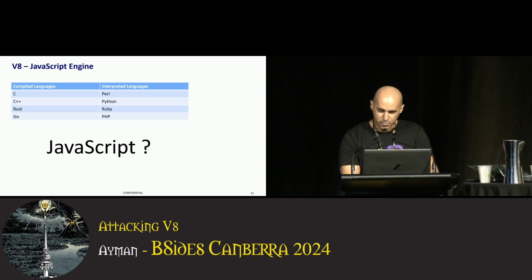It looks like an interpreted language, right? We do not compile it into a binary executable as we do in C. Instead, we execute it from within a browser or another runtime environment like Node.js or Electron. So, is V8 the interpreter that runs JavaScript? Well, it's a lot more than that.